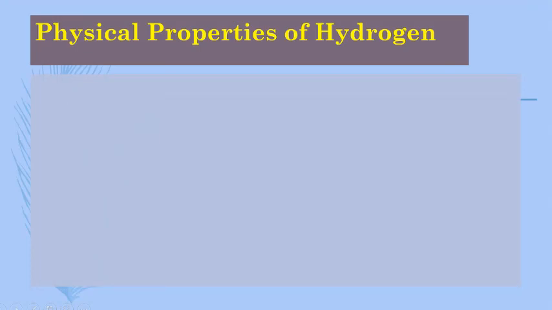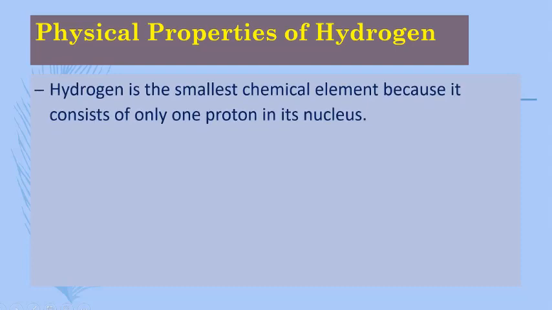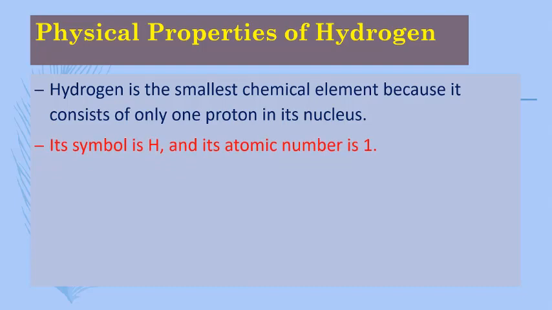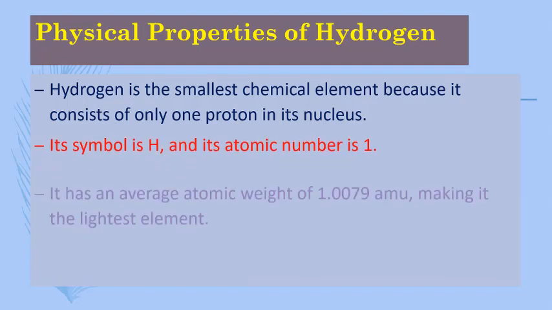Now I discuss the physical properties of hydrogen. Firstly, hydrogen is the smallest chemical element because it consists of only one proton in its nucleus. You know that hydrogen is one of the elements with only one proton and only one electron. There is no neutron in hydrogen. Its symbol is H and its atomic number is 1.